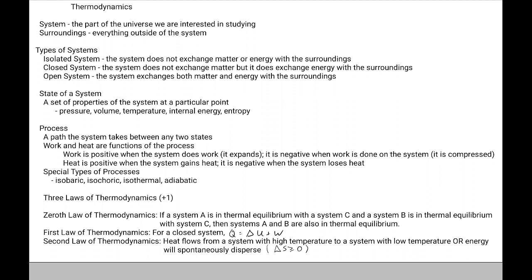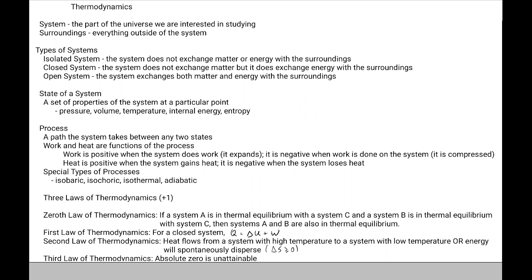We can just assume that from one state to a very close, minute state, different than that, the process is reversible. So we pretend that the processes that we are going to be working with are all reversible.